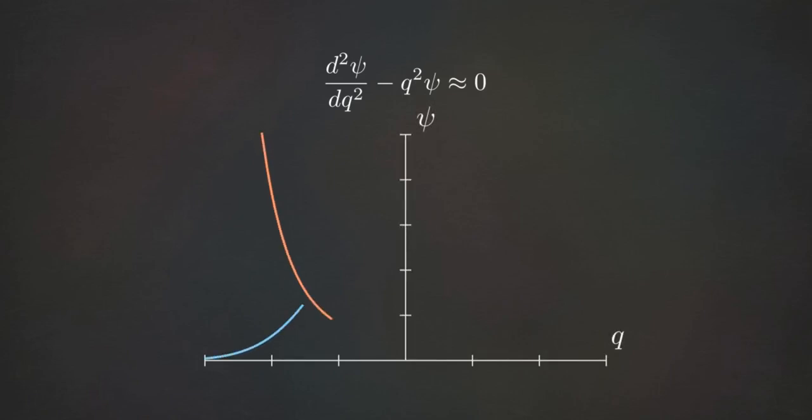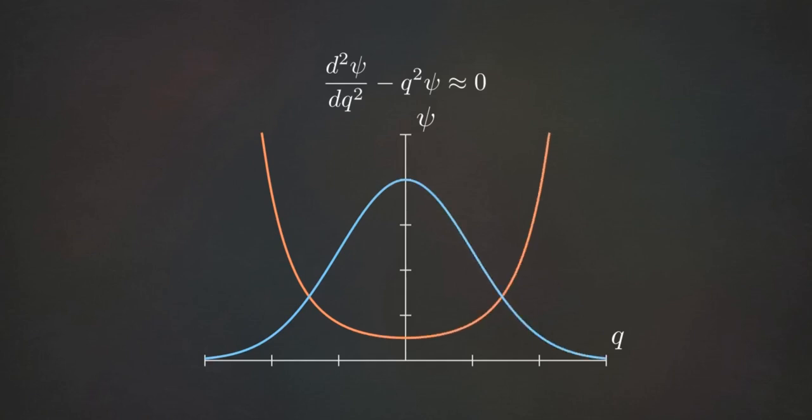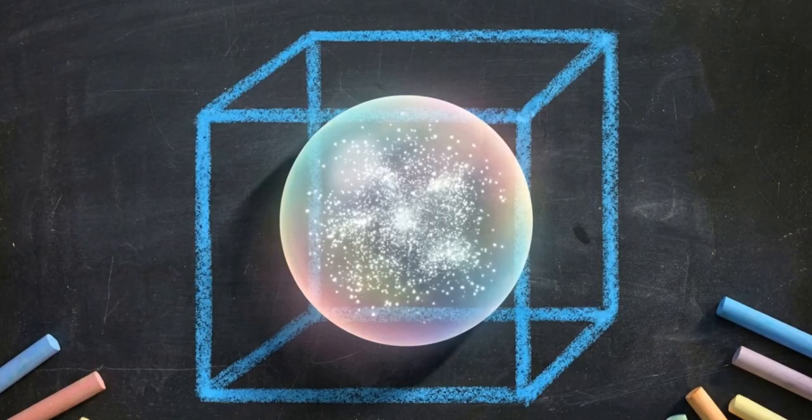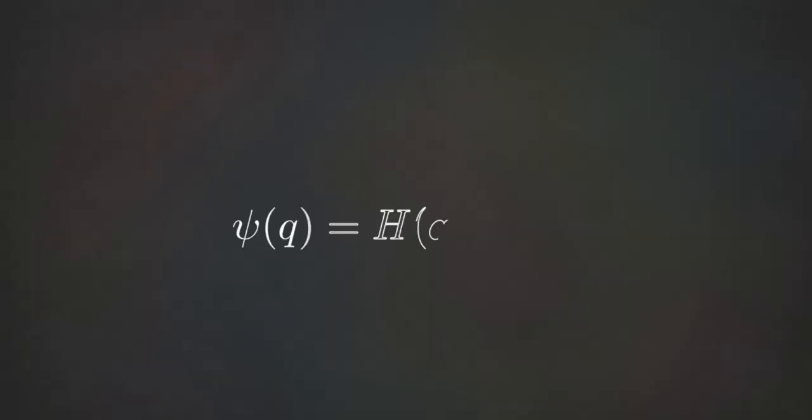This chart shows the two mathematical solutions to this asymptotic equation, a positive exponential and a negative exponential curve. The positive curve grows infinitely large at the edges, which would result in an impossible infinite probability density. We must exclude this result, keeping only the negative decaying curve. The physical requirement of a confined particle forces us to filter out mathematical solutions that do not result in a finite probability. We now propose a complete solution.